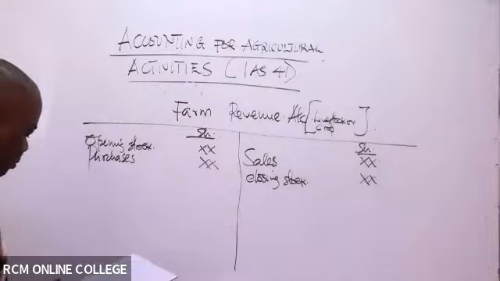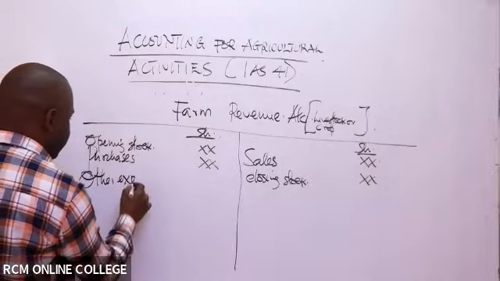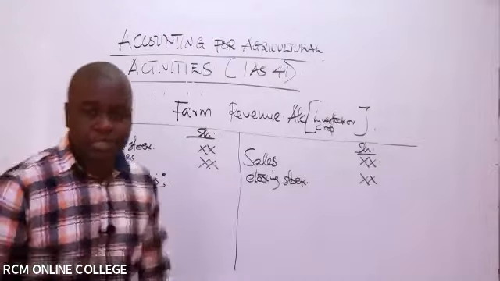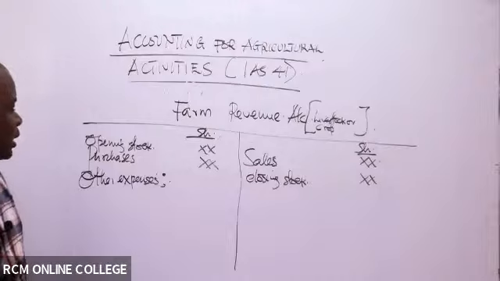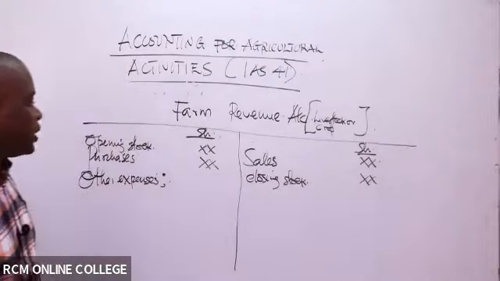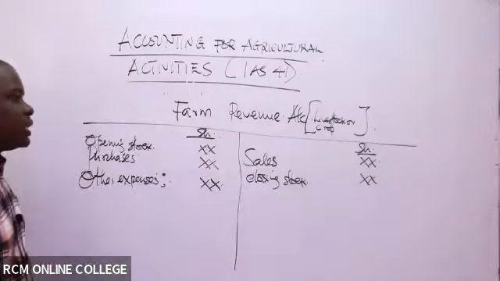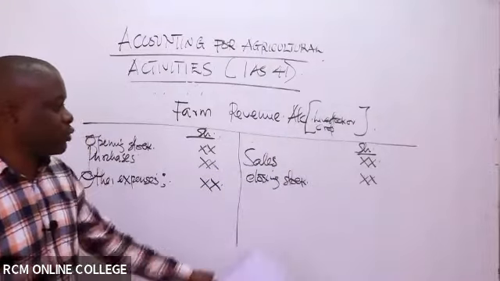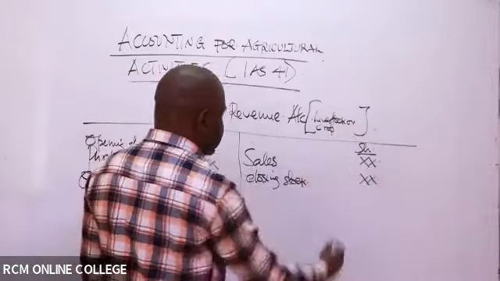And then, of course, in this case, we can have other expenses you might have incurred. For example, if you're involved in dairy farming, which is livestock, maybe you bought dairy feeds, or you bought what you could use to feed the animal. So those will be the other expenses you may include. Remember, when you talk about the sales here, probably you got meat out of these dairy animals. So you sold. If it's livestock, it can be meat. Maybe it can be milk. It will be part of the sales.